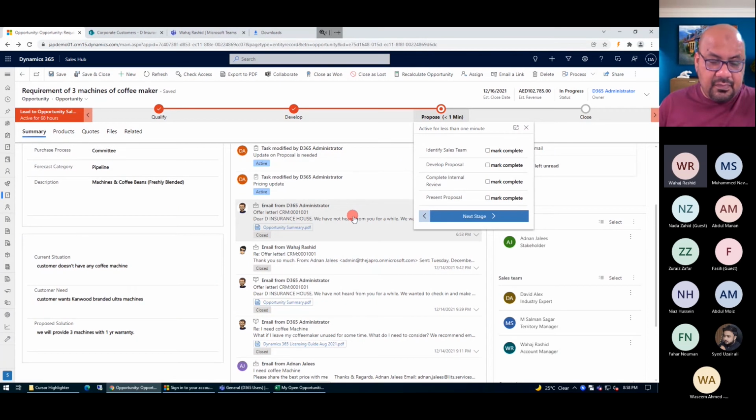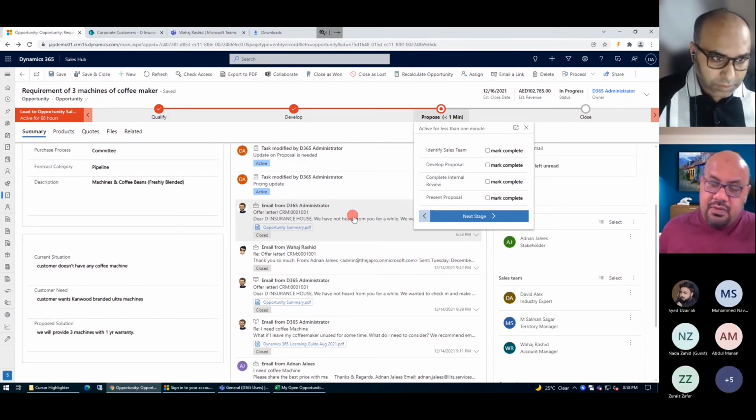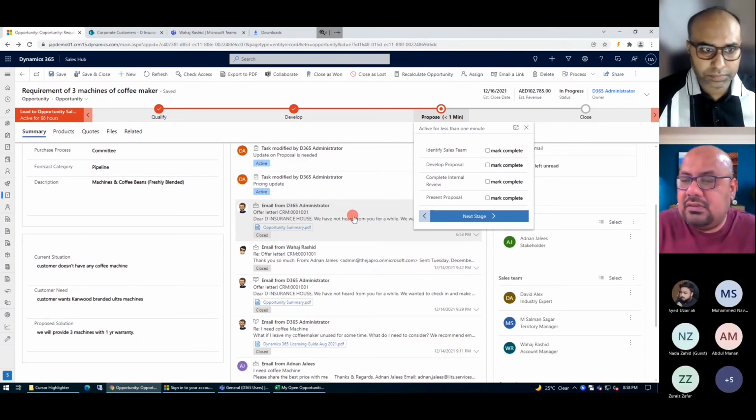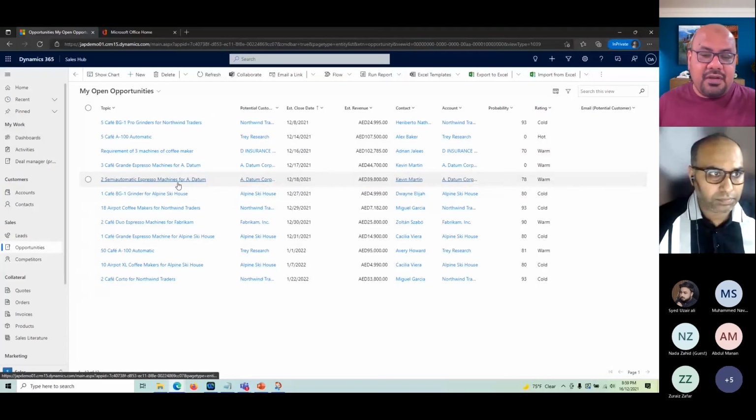Yes, of course. Let me share. So now from this point, Wahaj is going to take you to the proposal part, how the quotation is going to be generated, and then the rest of the end cycle, the invoicing. Means the quotation preparation, quotation revision, quotation closure, then the sales order generation, then the invoicing part.